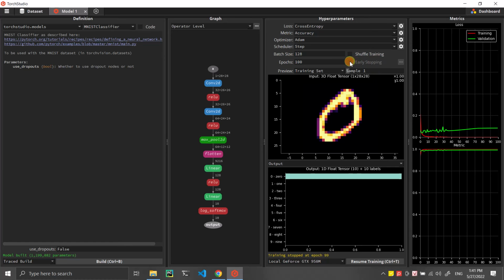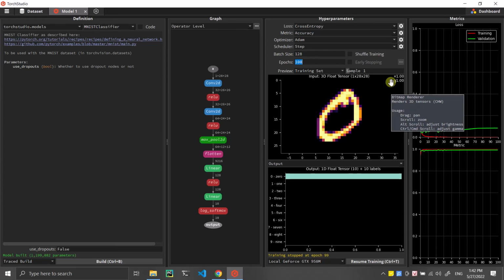We can also choose early stopping here. For example, when the model hits the accuracy or hits a condition, for example the mean error, mean absolute error, or mean square error, we can stop training.